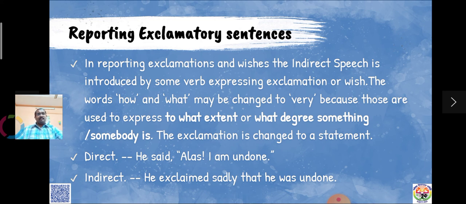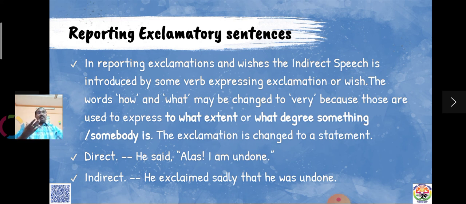Let us see. He said, "Alas, I am undone." In English, alas is an exclamation of sadness. So look at the way how it is changed. Said is changed into exclaimed. He exclaimed sadly. We are adding sadly there because we are not writing alas again there.